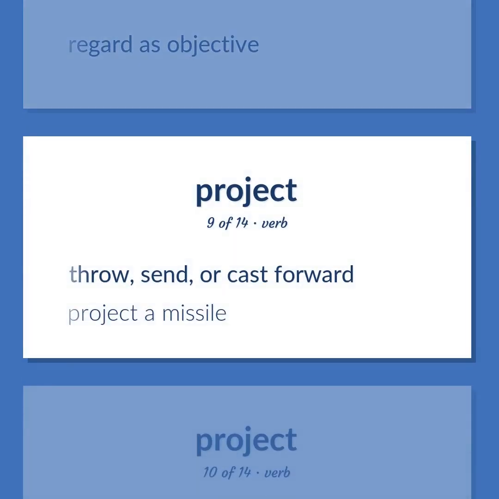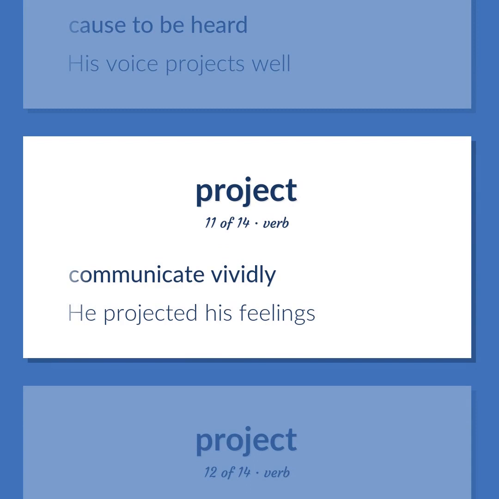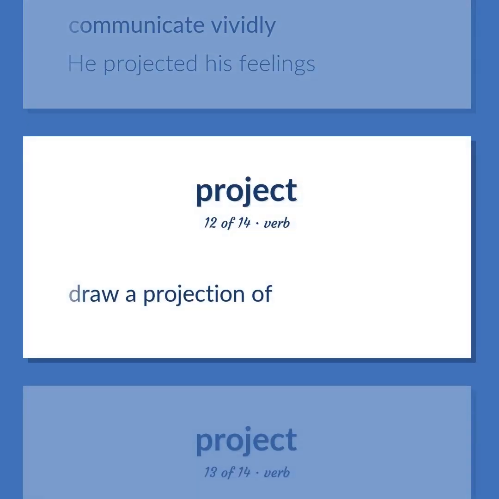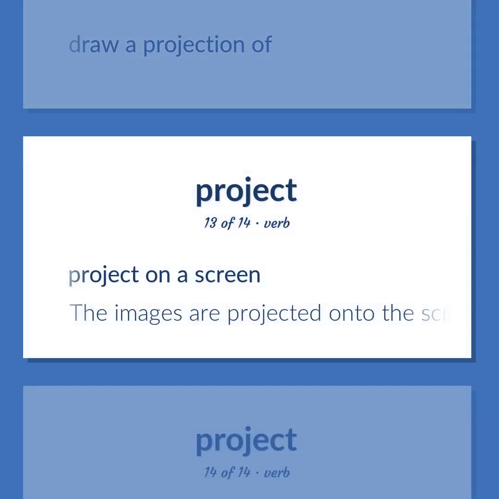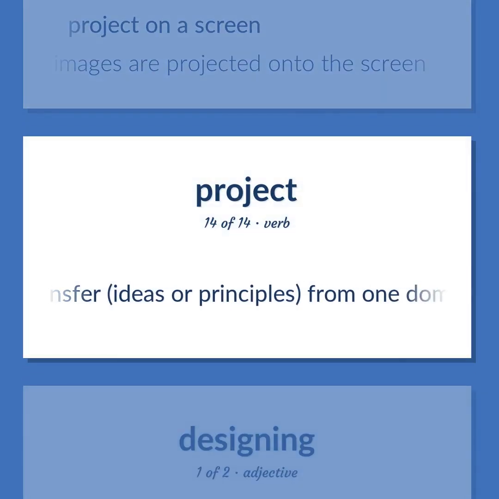Throw, send, or cast forward. Project a missile. Cause to be heard. His voice projects well. Communicate vividly. He projected his feelings. Draw a projection of. Project on a screen. The images are projected onto the screen. Transfer ideas or principles from one domain into another.